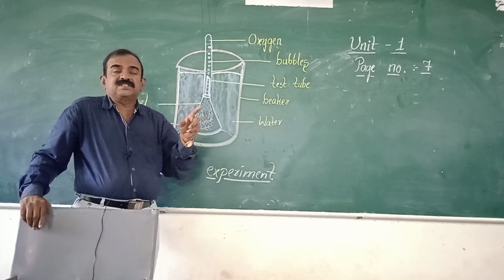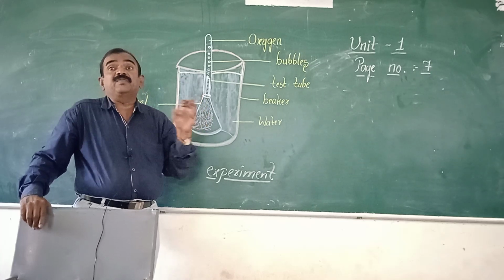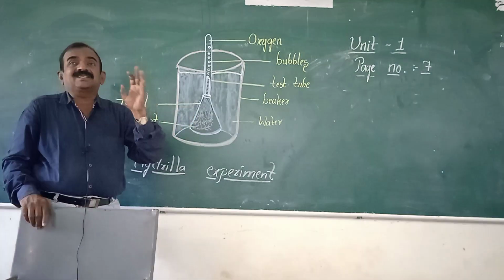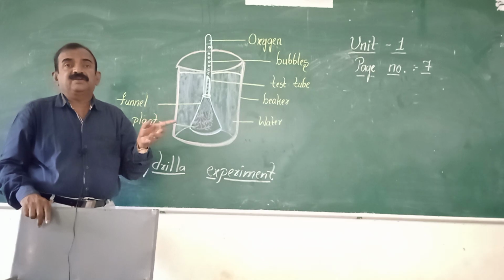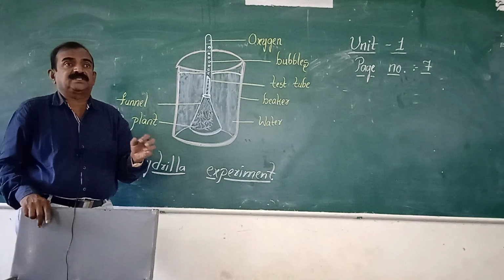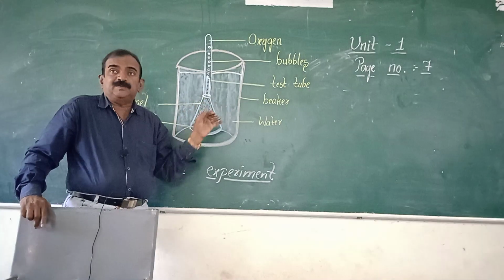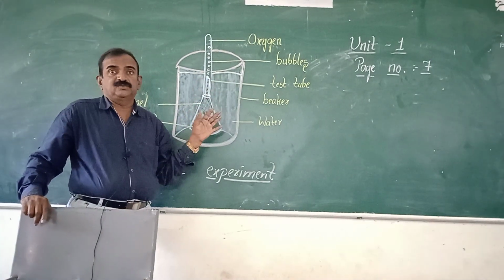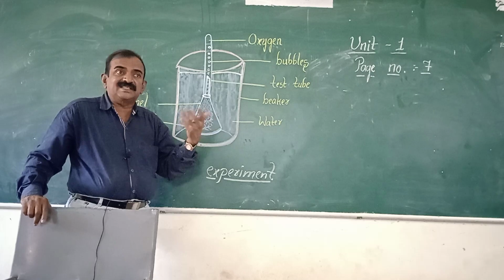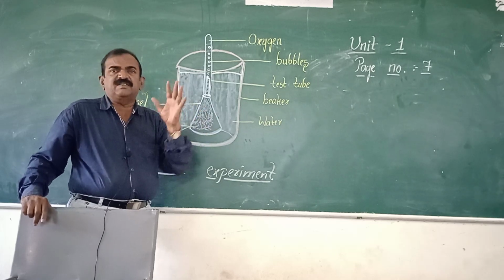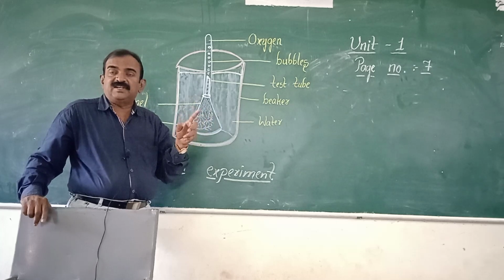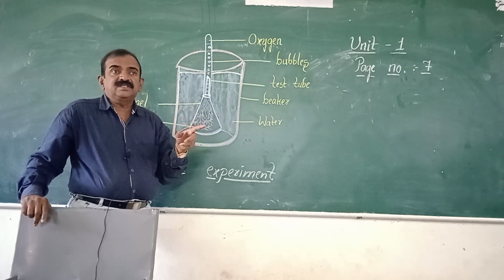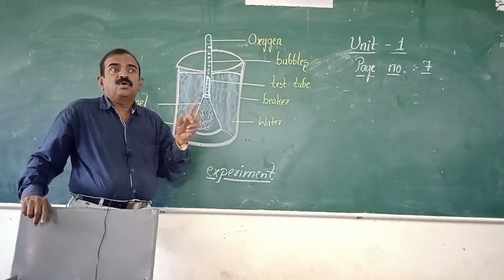51, 77, 121, 156 pages. Total 6 lab activities are there in your textbook: 7, 37, 51, 77, 121, 156. So these are the pages. These pages are having what? Lab activities. Once again I am repeating, there are 6 lab activities. Many activities are there, but lab activities, 6 are there. They are on pages 7, 37, 51, 77, 121, 156.